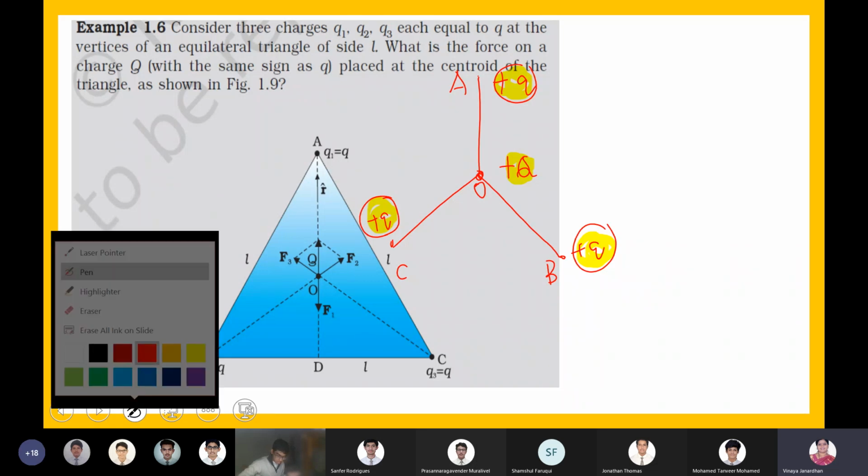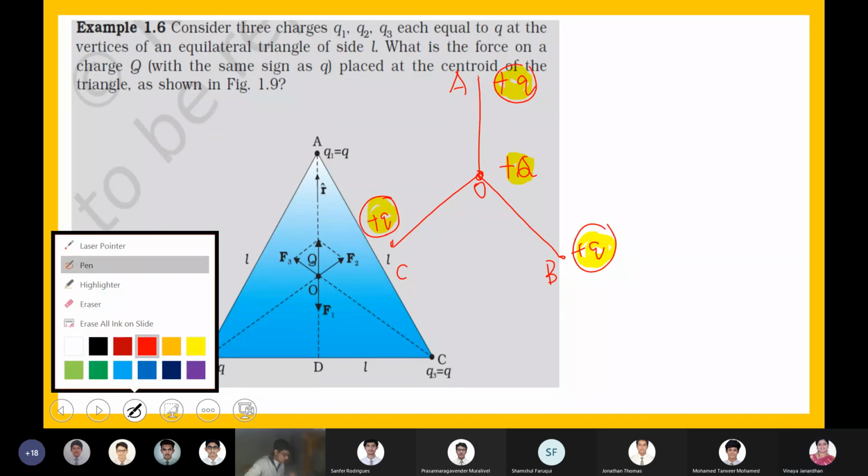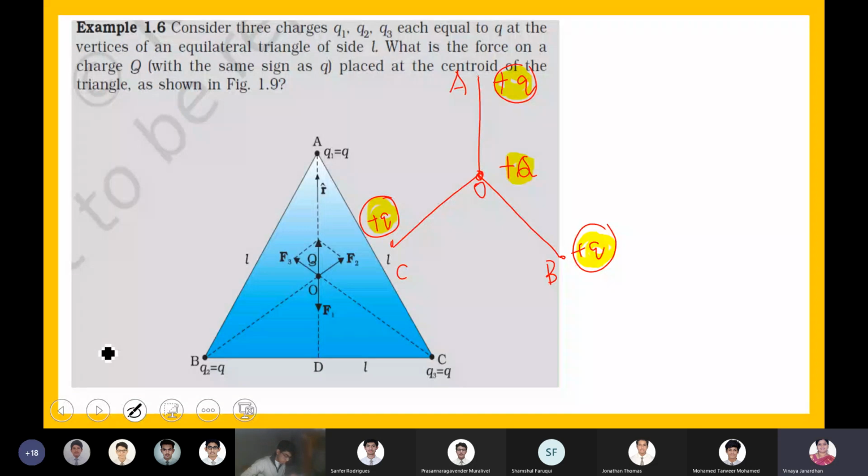What is the nature of the force exerted by the charge placed at point B on the charge placed at the centroid? What will be the nature? Is it repulsive? Is it attractive, boys? This charge at point B is going to apply a force on the charge placed at the centroid.